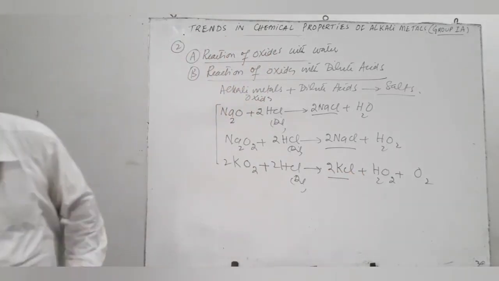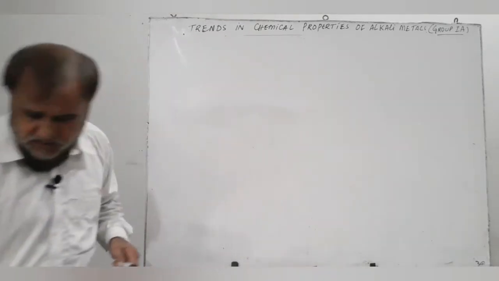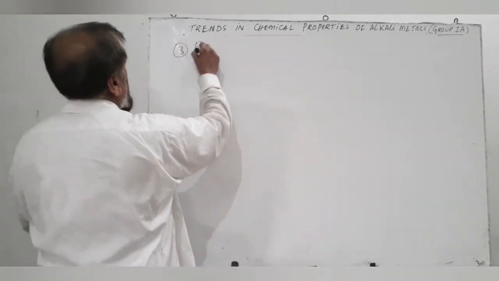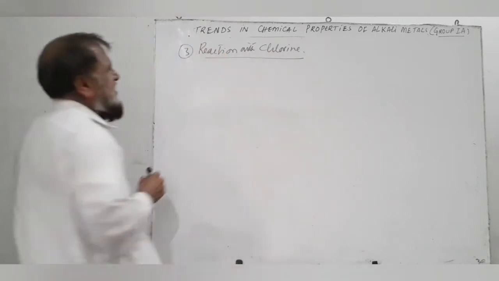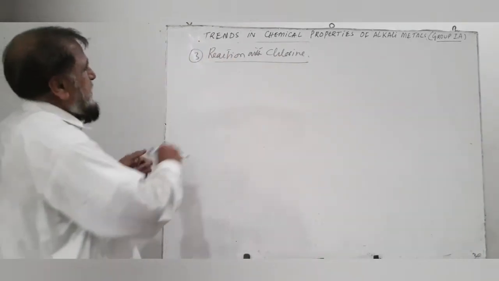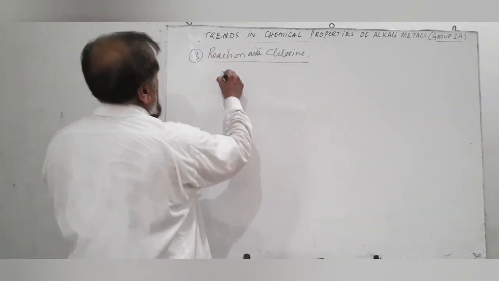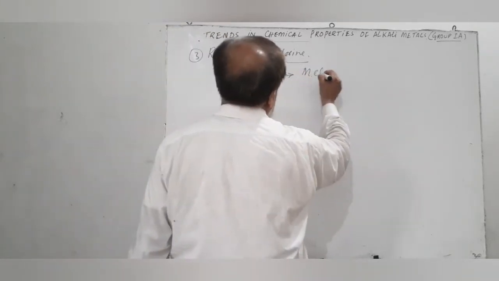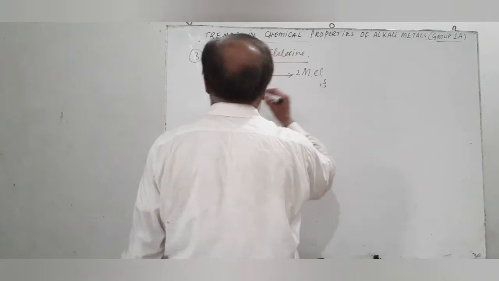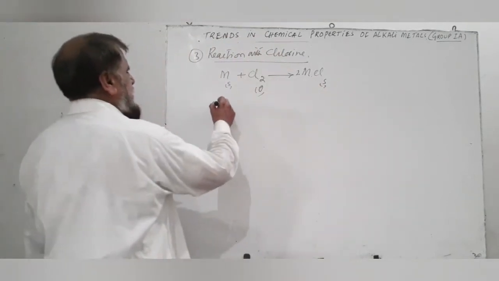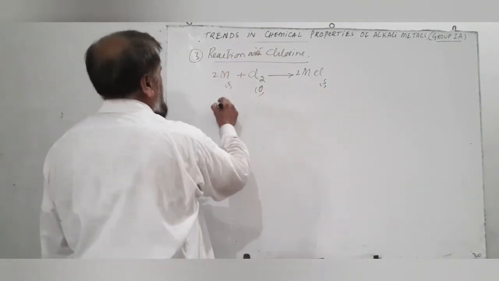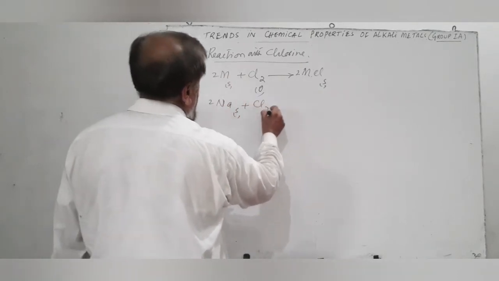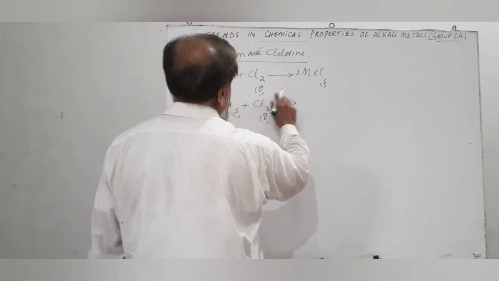The third reaction is the reaction of alkali metals with chlorine. The alkali metals react with chlorine to produce salts which are known as metal chlorides. For example, 2Na solid reacts with chlorine gas upon ignition or heating.